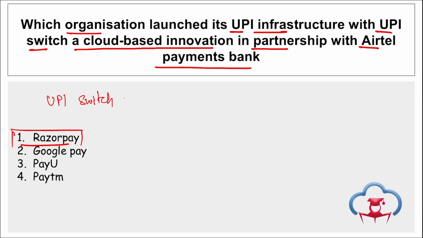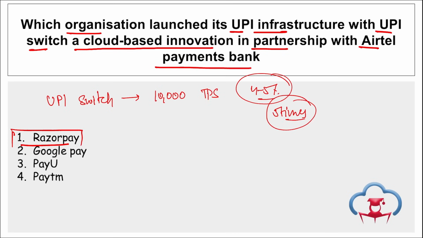This UPI Switch is designed to handle 10,000 transactions per second at any given time, and aims to boost the success rate by 4 to 5%, ensuring smoother transactions. This will also enable 5 times faster access to UPI innovation for businesses, and it can resolve disputes up to 7 times faster as compared to standard UPI.